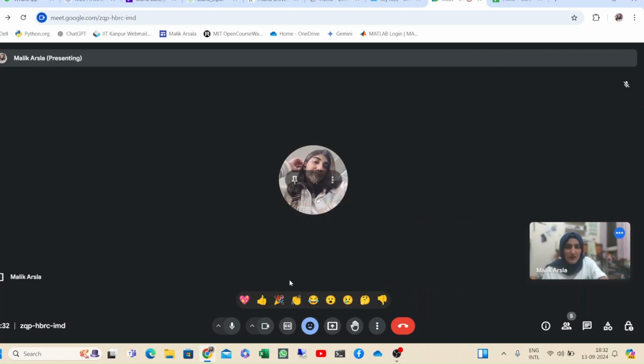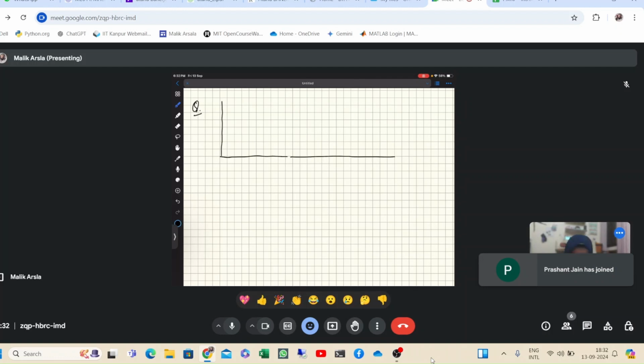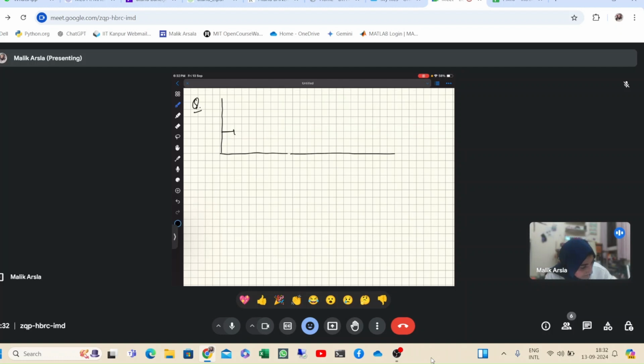Okay, yeah. So the question is: find the natural frequencies of the following system when K1 is equal to K2 is equal to K3 is equal to 1, and M1 and M2 are 1 kg. So we have been given a system, I will quickly draw it.